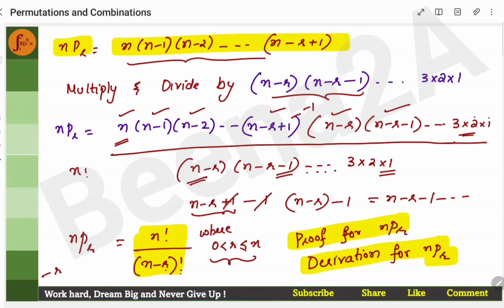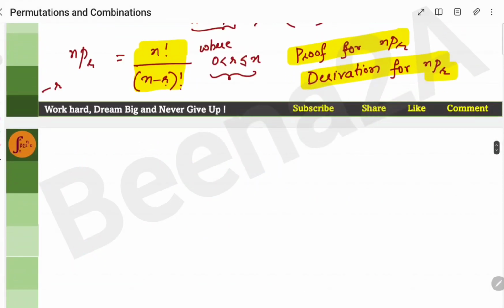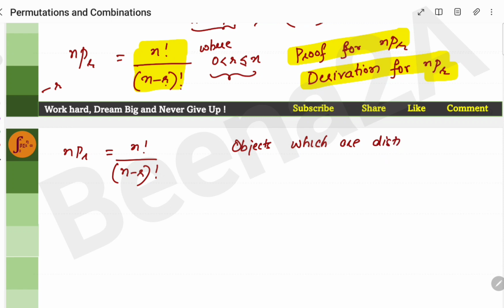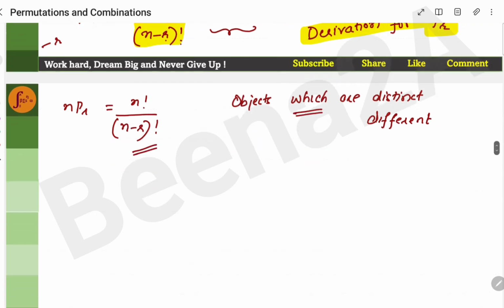Derivation for nPr. This permutation formula is for objects which are distinct. Distinct means different. So this formula works only when the objects are distinct or different.